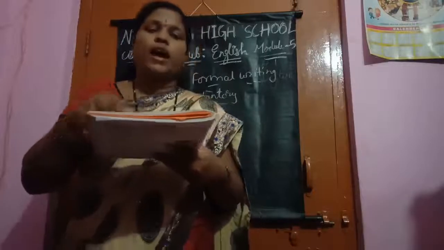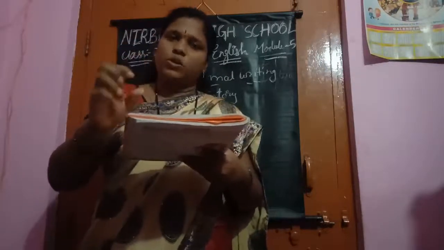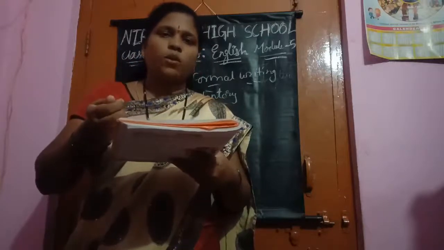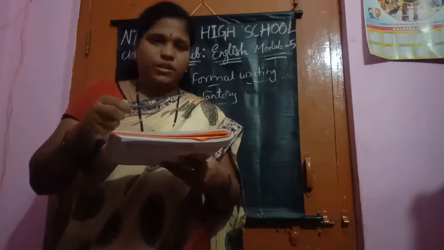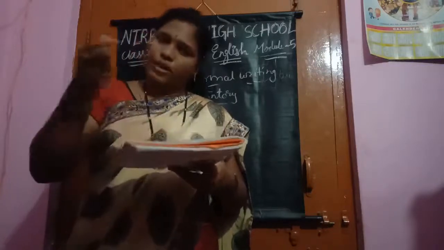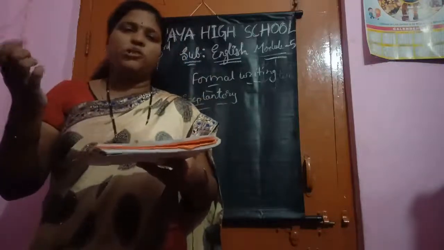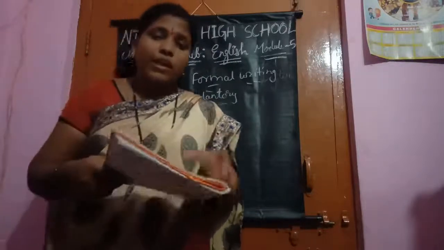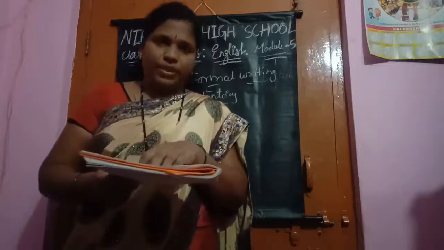Then after 3 minutes, you stop the stove and take out the saucepan, and what will you do? Strain it. You know the tea strainer? In that you pour it and you can strain it. Then the tea is ready to drink. Like this, by seeing the hints, you should write a paragraph.